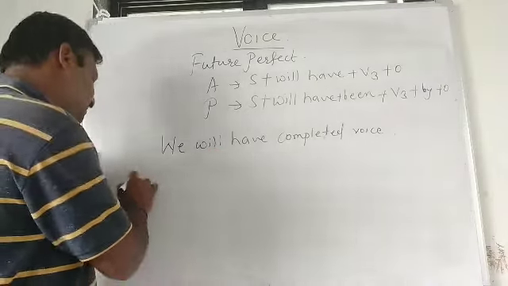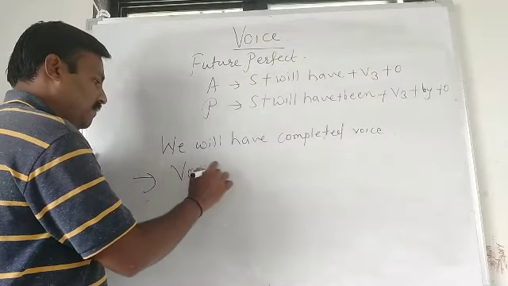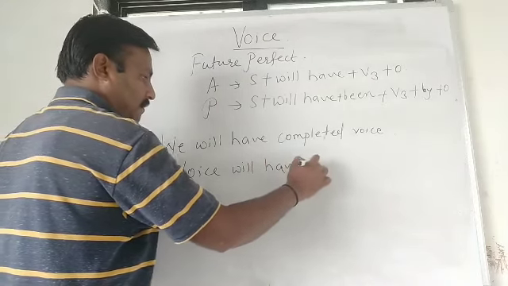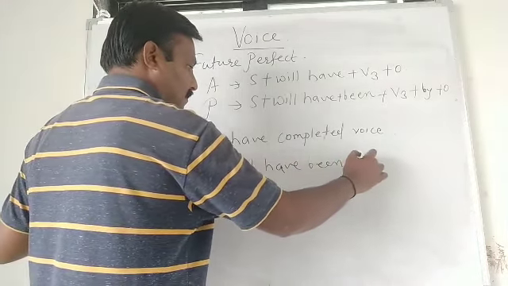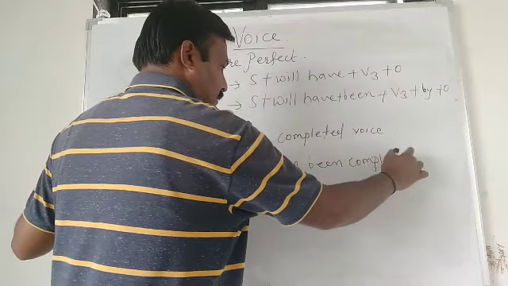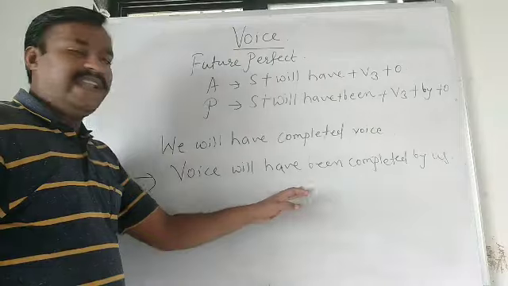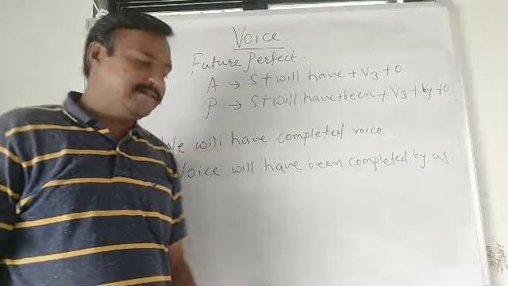Now passive voice: the work will have been completed by us.